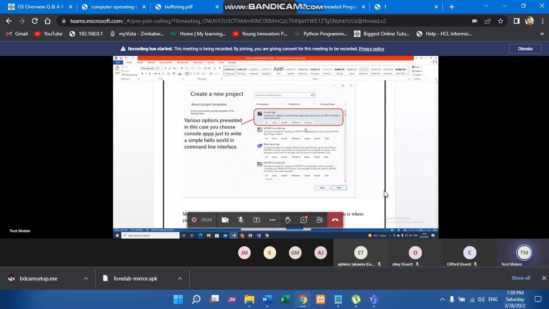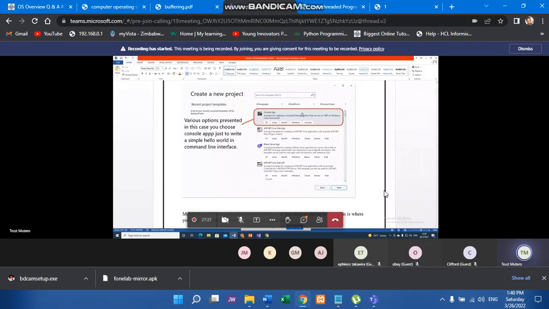Is it a Blazor server app? There are several. You can see by this scroll, it can go all the way down. So there are various templates that you're able to use, right? In this course, we'll mainly be using two templates, the console app. By console app, I'm just trying to say it's a black screen and it gives you an option just to view what you are trying to program.